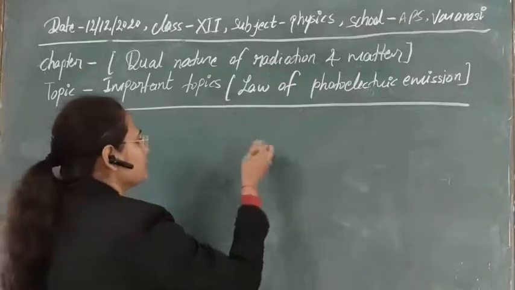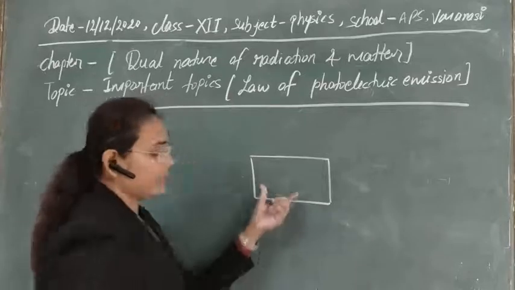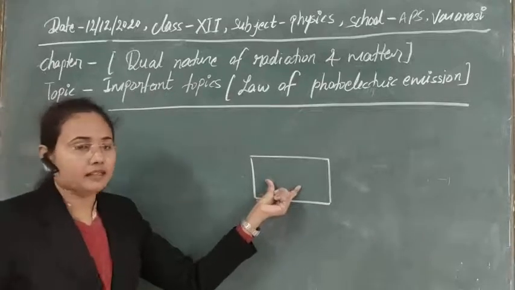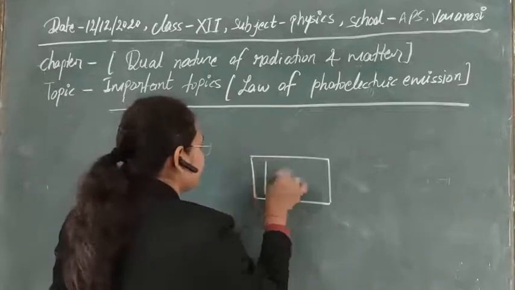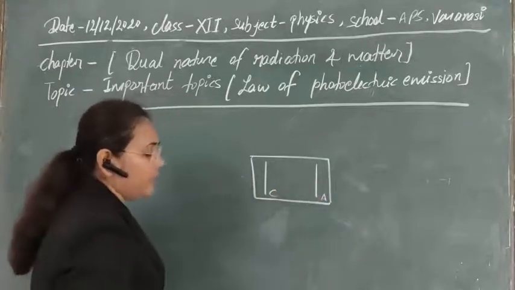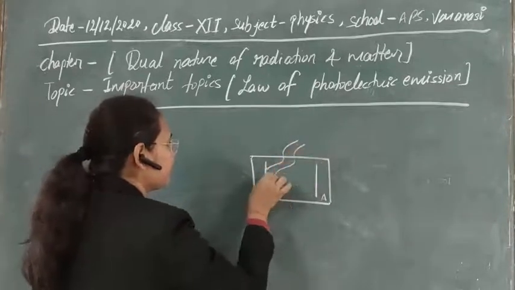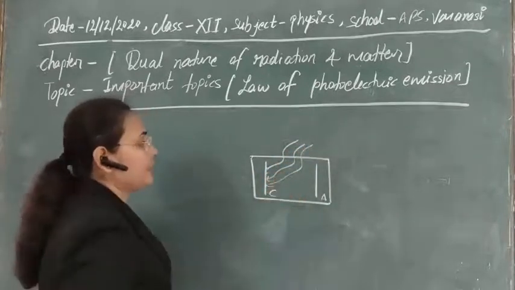For this experiment, they took a metallic plate; suppose this is the cathode and this is the anode. On the cathode we incident the radiation.